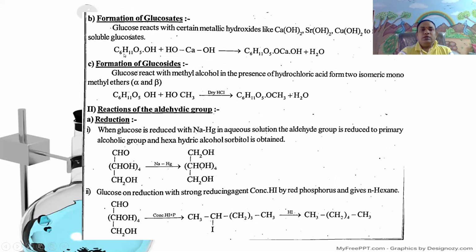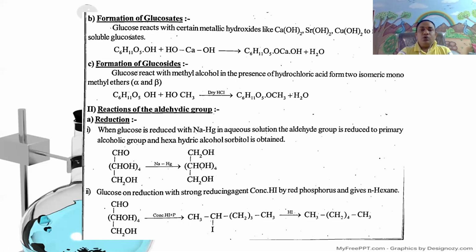That is, C6H11O5OH plus lime water, calcium hydroxide, forms calcium salts of gluconate or glucosate, that is, C6H11O5OCaOH plus H2O, which is the water soluble calcium salt of glucosate obtained when glucose reacts with lime water.